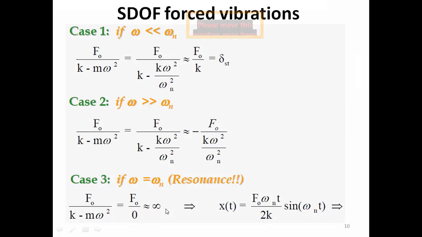So the mathematics actually tells us that in that case, when omega is equal to omega n, the amplitude of the steady state response would be infinity. What does that mean?